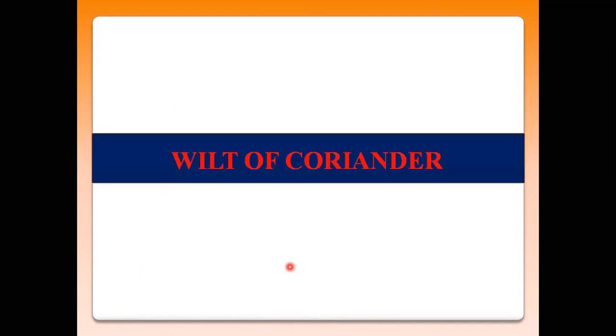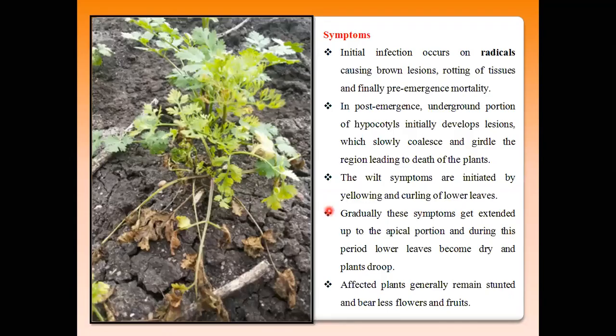Then the last one, that is wilt of coriander. This wilt of coriander also shows wilting symptoms, meaning the basal side of the leaf totally dries. In this way the whole plant dies. Pre-emergence and post-emergence symptoms are seen by these fusariums.